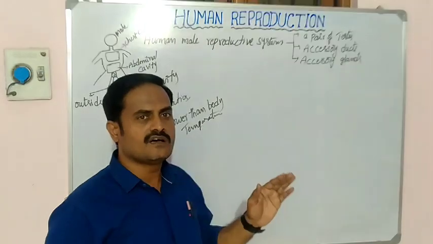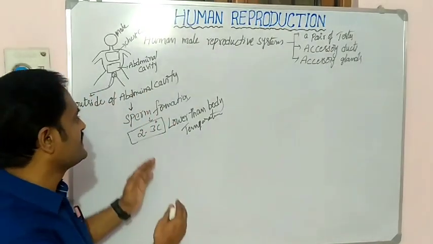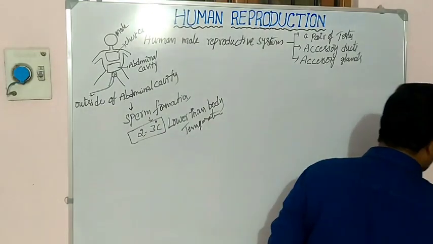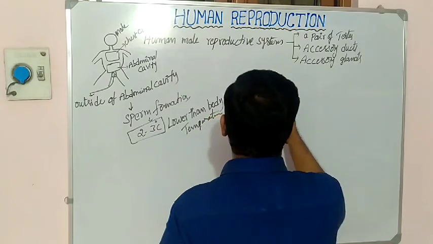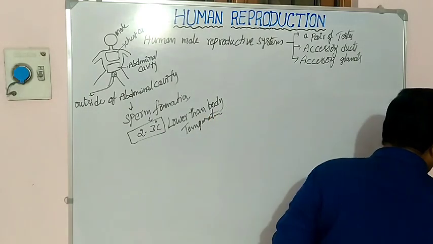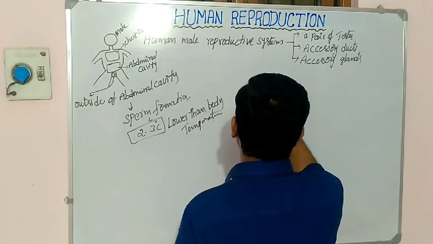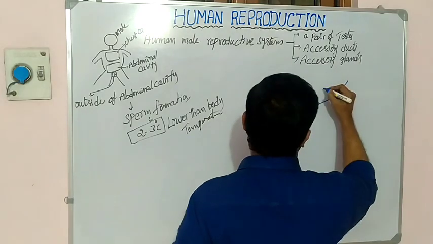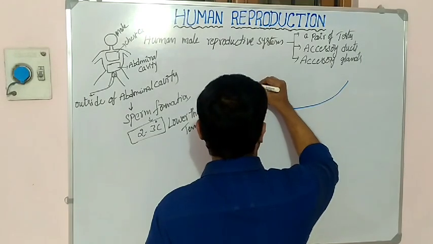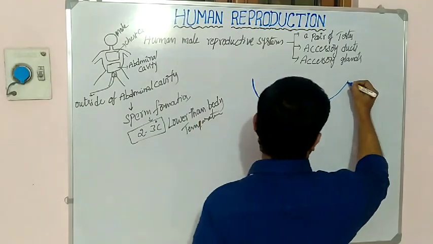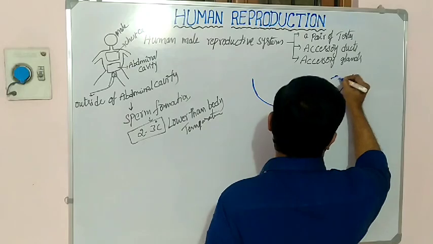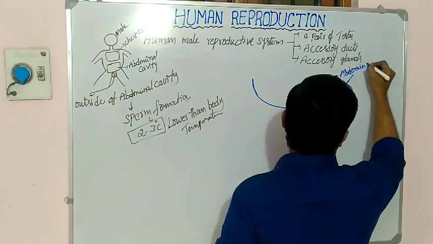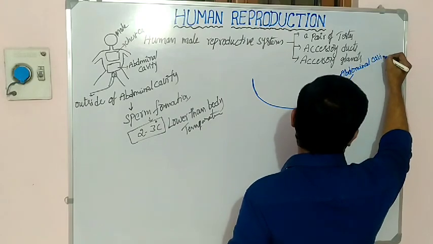Okay, how are the testes located outside of the abdominal cavity? That is very, very important. Now I will write here abdominal cavity. Suppose this is the abdominal cavity. Imagine this portion is called the abdominal cavity.